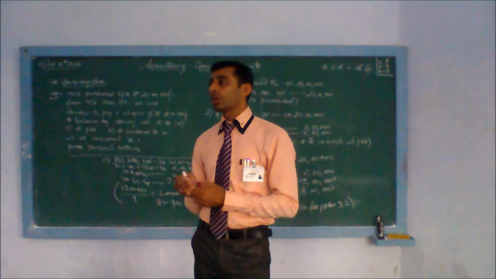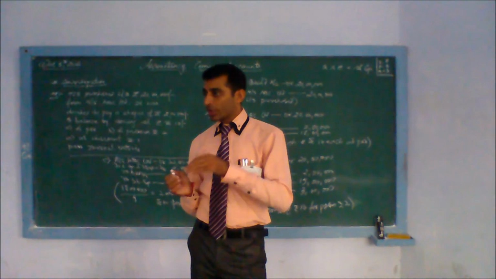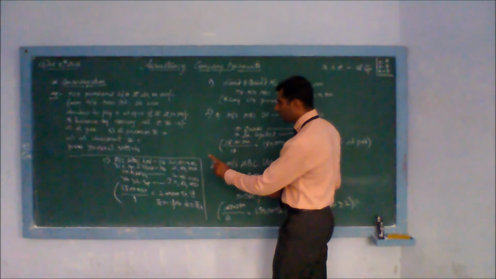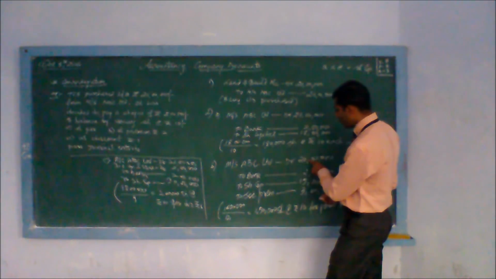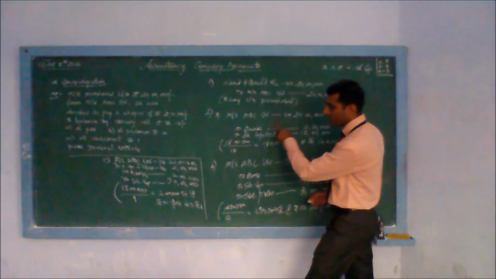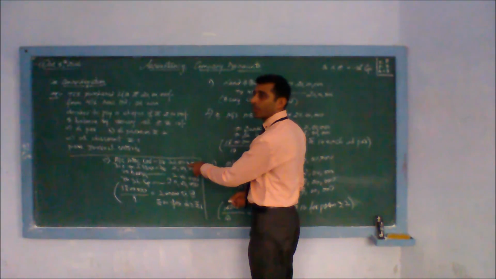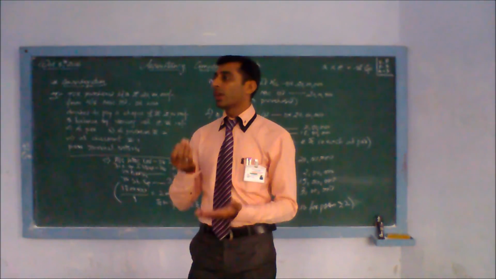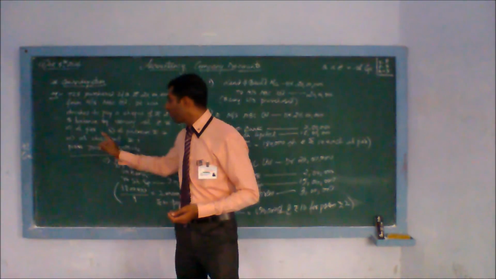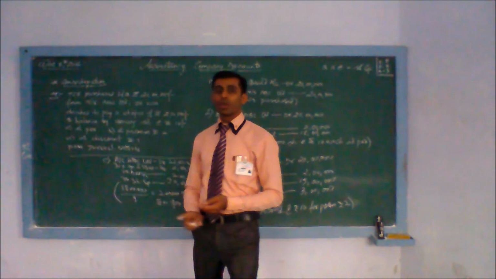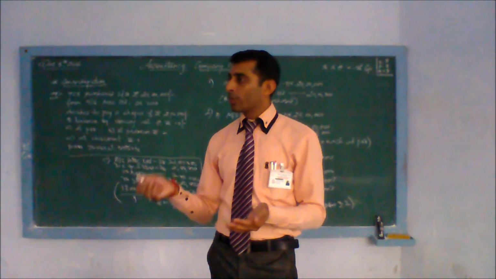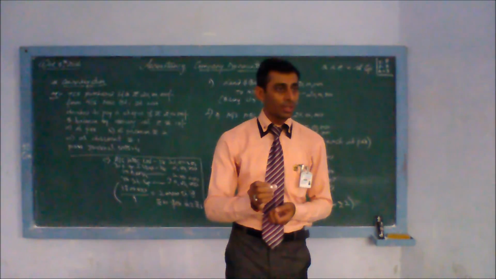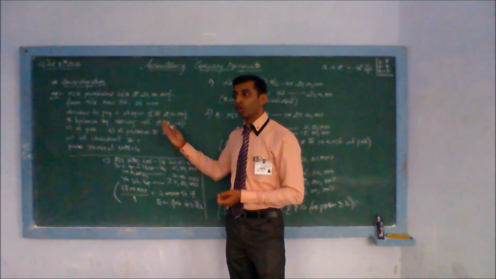Next day you went, he told you that the price is 20 rupees. Now it is cheaper, so quantity will increase. The same is the case in all the three entries. See the vendor, ABC Limited: we have kept 20 lakh in the first case, 20 lakh in the second case, 20 lakh in the third case. In any of these circumstances, the vendor is not getting more money or less money. The effect of our premium and discount is only on the quantity of shares. If it is premium, you will get a smaller number of shares. So the impact is only on the quantity of shares. He will be getting the same money, neither more nor less.